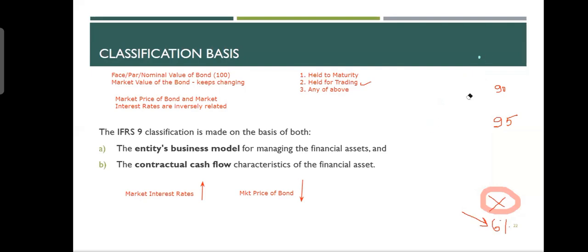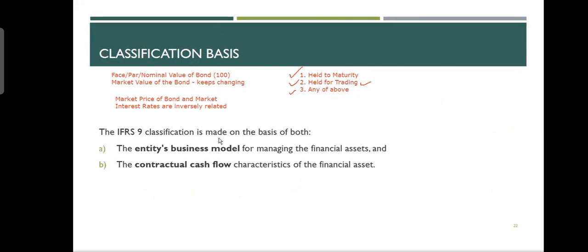So this is what we said, that there are two criteria. Criteria number one is, what is the entity's business model for managing the financial assets, which means how do they manage, how do they keep financial assets? Are they keeping it for the maturity, or are they doing it held for trading, or any of the above? Okay. The second criteria, I'm spending a lot of time because these are the only two criteria which will work. Once we understand these two criteria, there is nothing left.